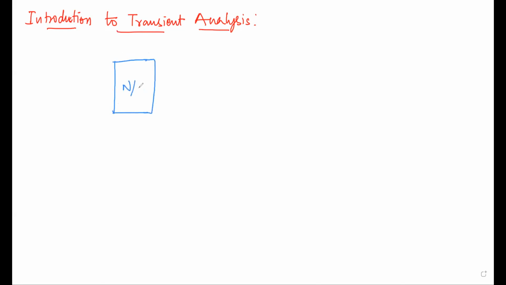This is a network consisting of resistor, inductor, capacitor, voltage source, all these things. So don't think there is only one voltage source, but what we are doing is that at some time instant, the network is connected to a voltage. Before that time instant, no voltage is connected. This is my point.